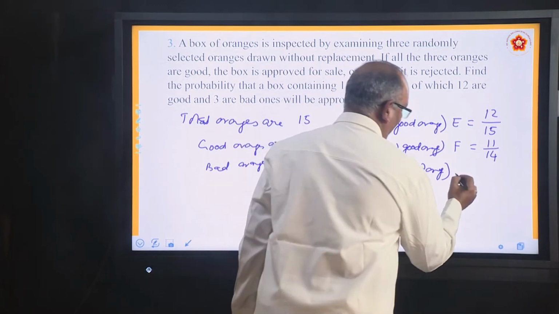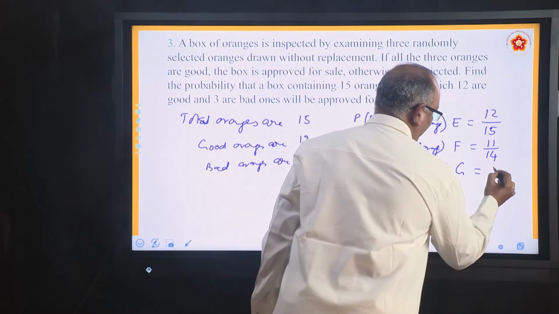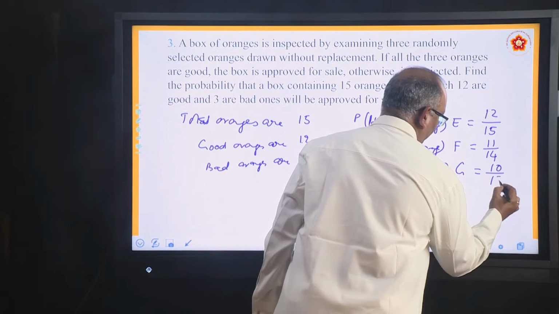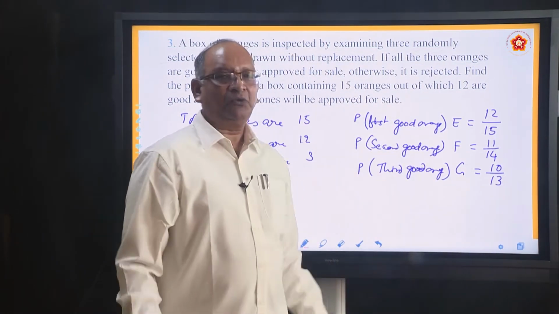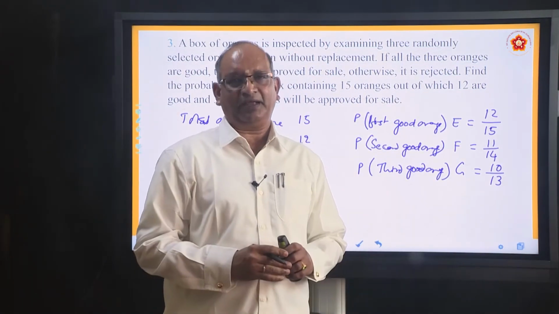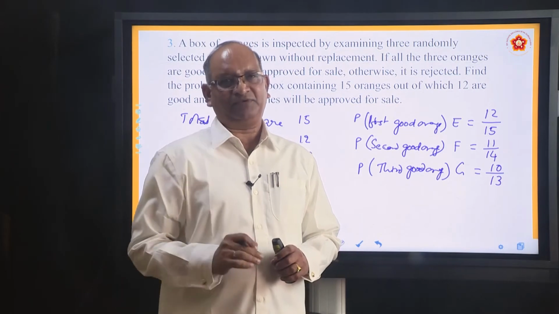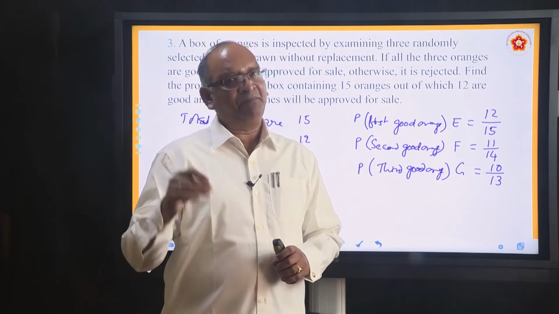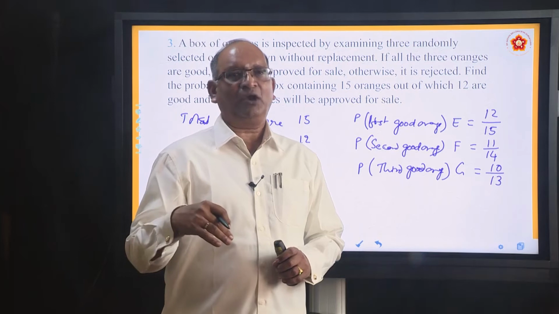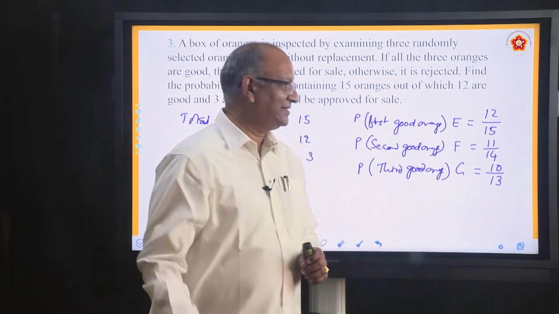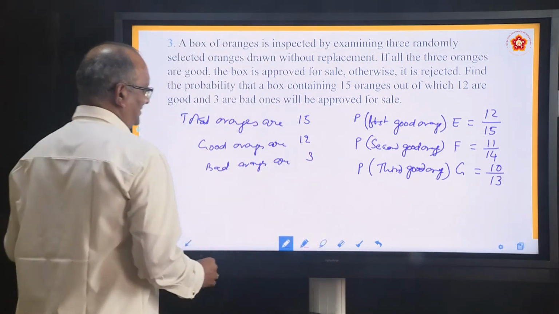Let us say this, we call it G. It is 10 by 13. Why 10 by 13? Out of 12, 2 oranges you have already taken out which are good. Only 10 are left. So 10 C1 by total number also got reduced by 2. So it is 13 C1. So what is the answer?